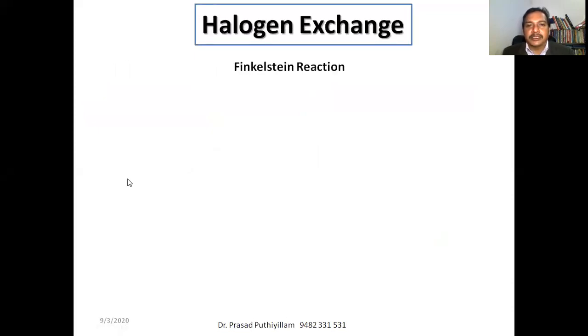Last one, that is halogen exchange. Two named reactions: Finkelstein reaction and Swarts reaction. Swarts reaction is very important because the fluoroalkanes are prepared with that method. So here it is halogen exchange, Finkelstein reaction.